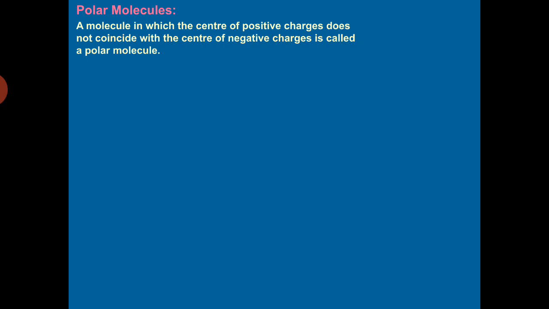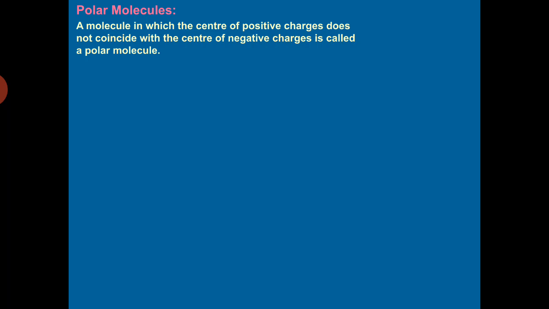In an atom, the amount of positive charge is equal to the amount of negative charge. Now, if their centers do not coincide, it means we have two equal and opposite charges separated by some distance. What is this system known as? Dipole. Exactly. It means polar molecules will have some net dipole moment.